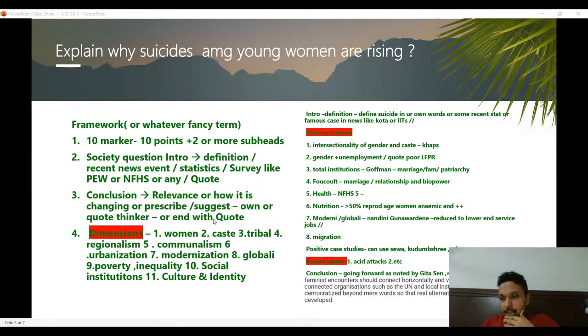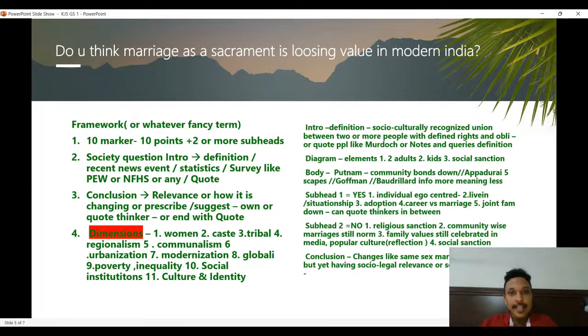Okay, some questions. Did you keep the words yes and no explicitly? You can use that also if your time is less. But ideally, if you have time, you can use proper subheadings. In the previous question, you can talk about how marriage as a sacrament is losing value. Another subheading could be marriage as a sacrament is not losing value. Or you can even give yes, it is losing value. Another subheading would be no, it is not losing value.